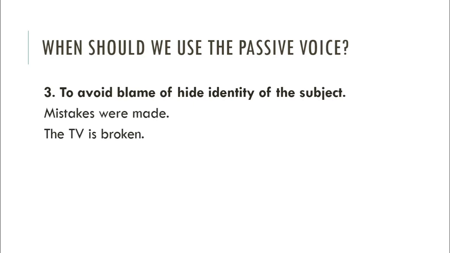The TV is broken. So we don't want to say that I broke the TV or he broke the TV. If you say I broke the TV, then it is a little bit rude. So in this situation, we are using passive voice, right?